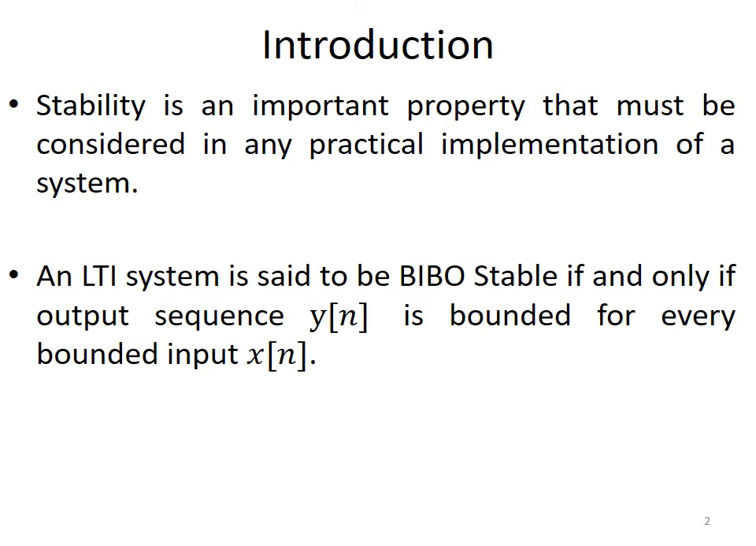So an LTI system is said to be stable if and only if output sequence y of n is bounded for every bounded input sequence x of n. Right? So bounded means it remains within the defined limits. When a bounded input is applied, the output of the system should also be bounded. Otherwise, the system is said to be unstable.